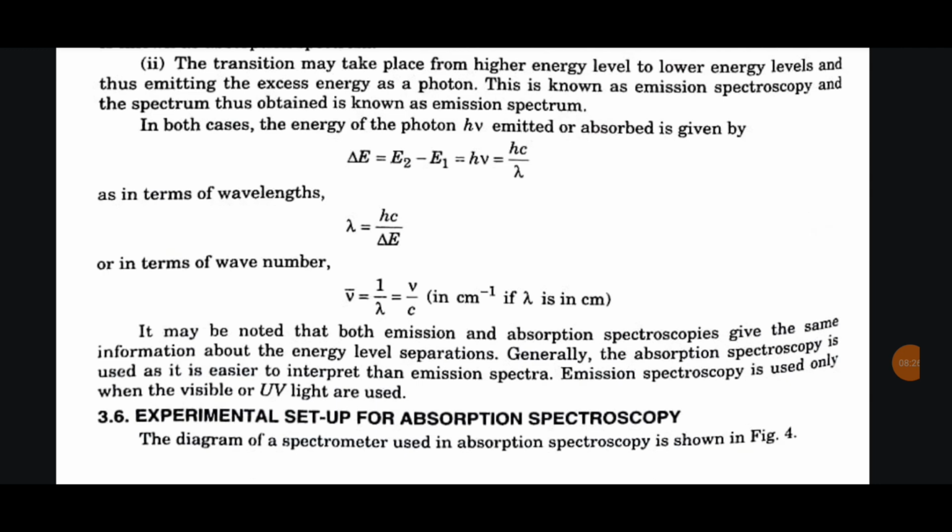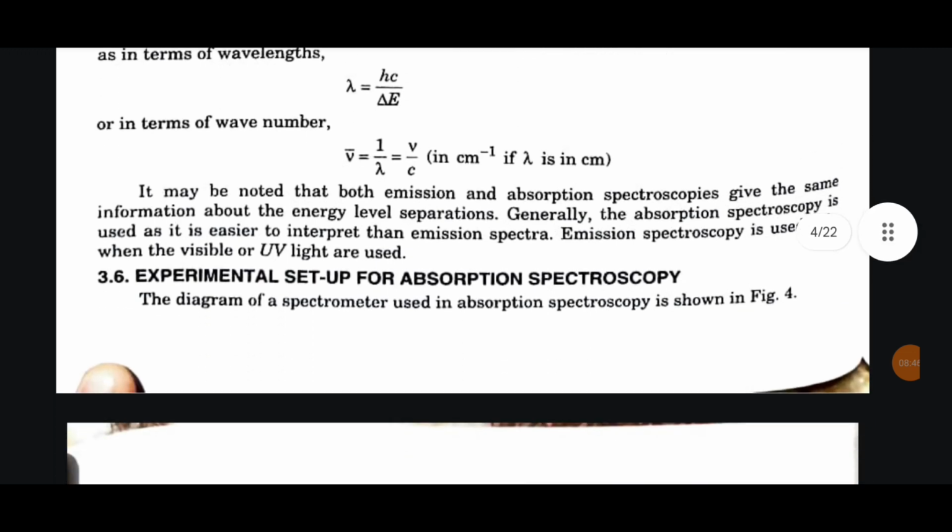It may be noted that both emission and absorption spectroscopies give the same information about the energy level separations. Generally, the absorption spectroscopy is used as it is easier to interpret than emission spectra. Emission spectroscopy is used only when the visible or UV light are used.